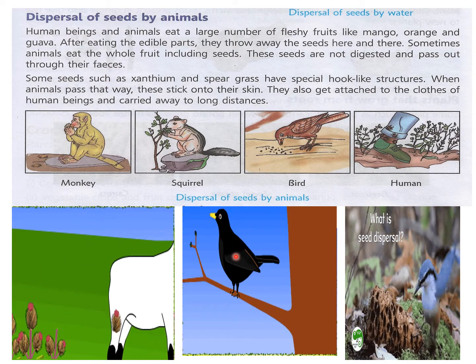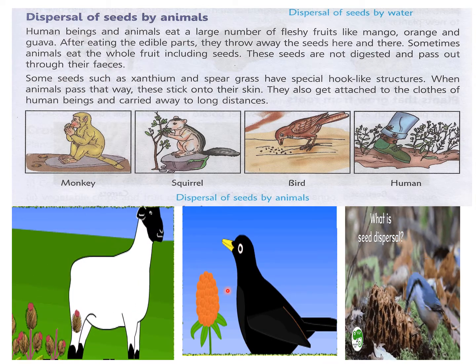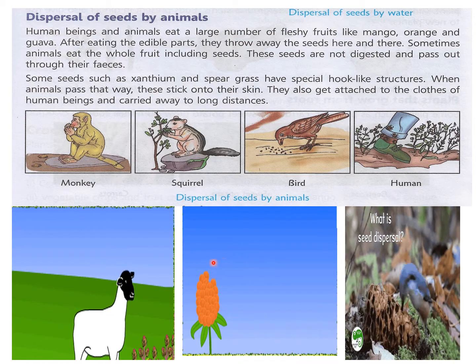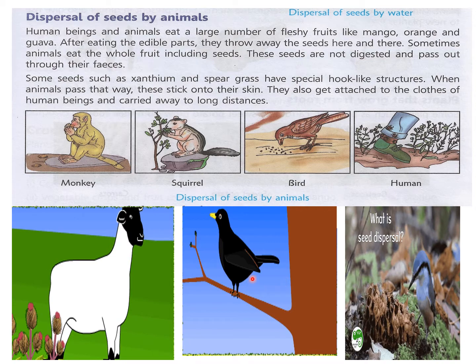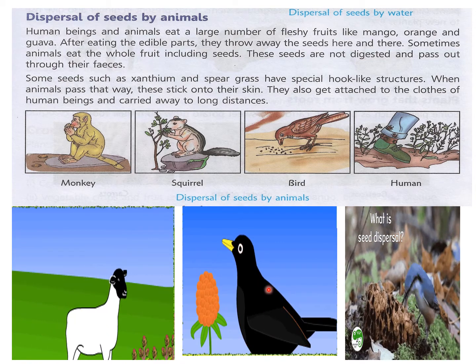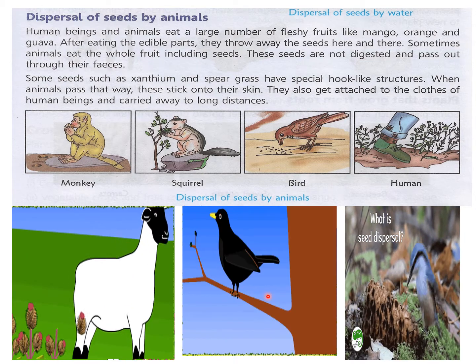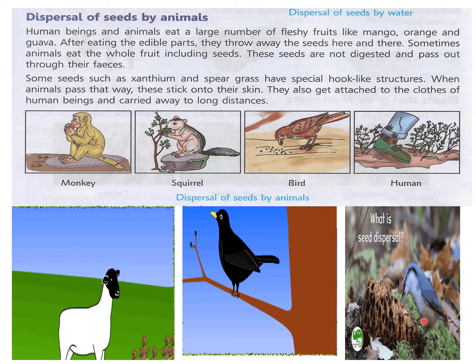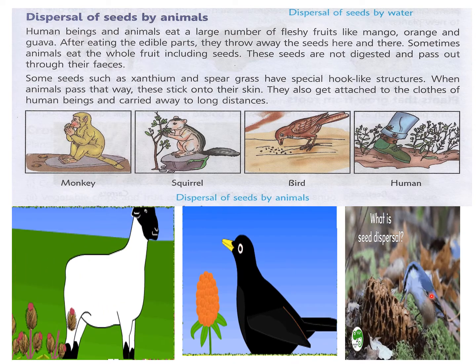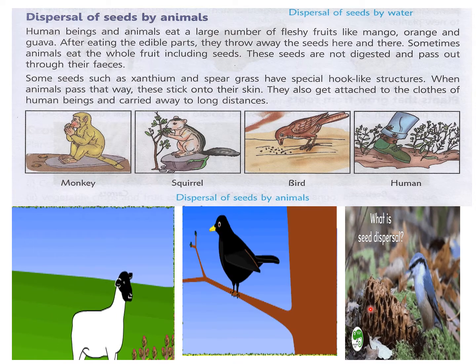You can see this bird eating the fruit, and then it is not getting digested and coming out with the bird droppings. You can see this bird dropping came out and the seed also came out with it. And this way the birds help in dispersal. You can see this bird also eating seeds from this fruit and then flying to other places to disperse it.